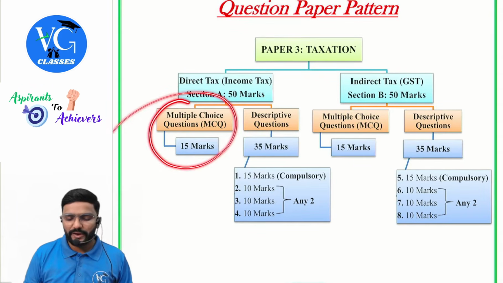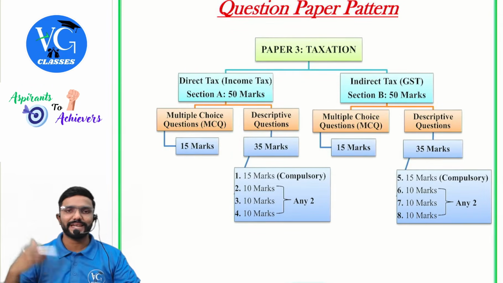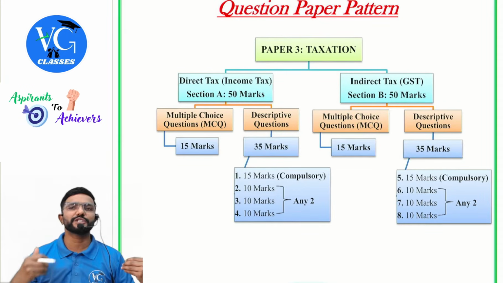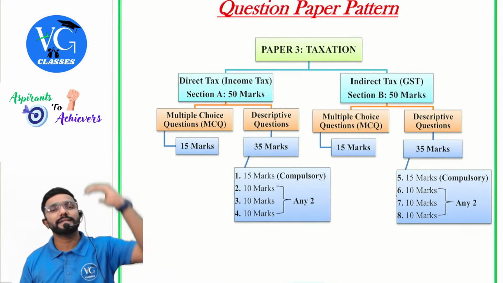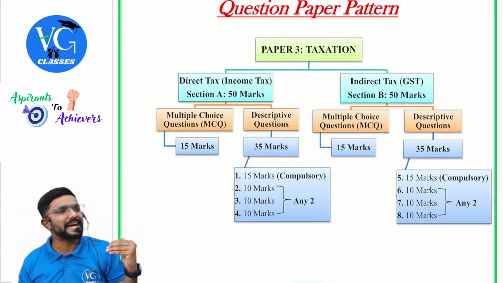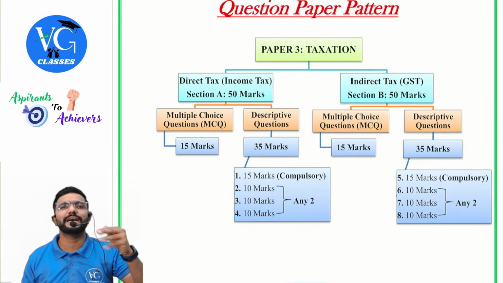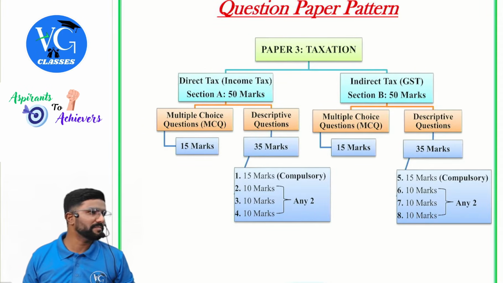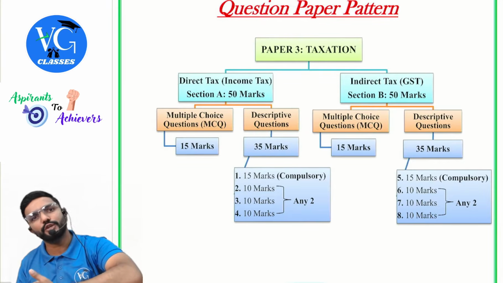So multiple choice would be for 15 marks each under both direct tax as well as indirect tax. Few questions would be asked for 1 mark, few questions can be asked for 2 marks. And there can be sometime given a scenario or case they will give. Under that, they will ask 2-3 MCQs. See here, few MCQs can be asked for 1 marks, few MCQs can be asked for 2 marks.